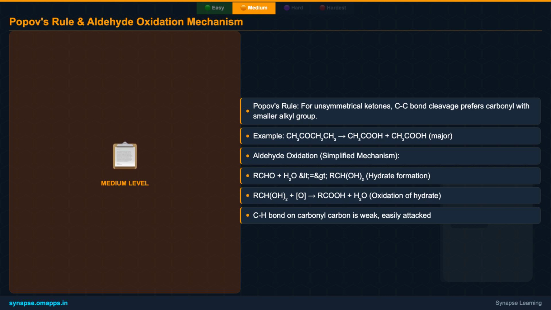The general mechanism for aldehyde oxidation often involves a temporary hydrate formation. The aldehyde first reacts with water to form a geminal diol, which is then more easily oxidized to the carboxylic acid by the attacking oxidant. This intermediate step facilitates the reaction.